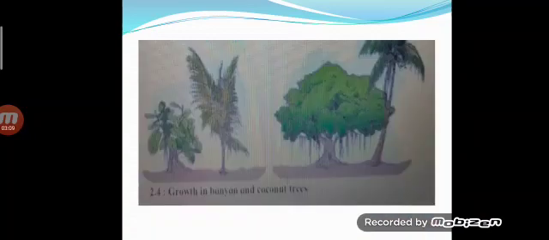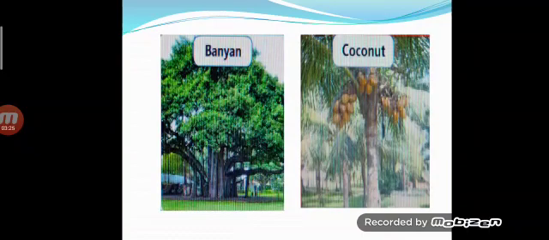So, what can you see in diagram number 1 and diagram number 2? The first tree is a banyan tree and the second one is a coconut tree. Can you see the difference in the growth of the banyan tree and the growth of the coconut tree?